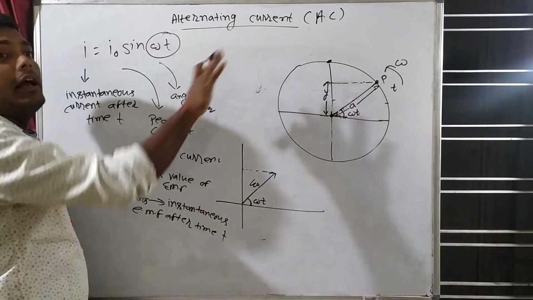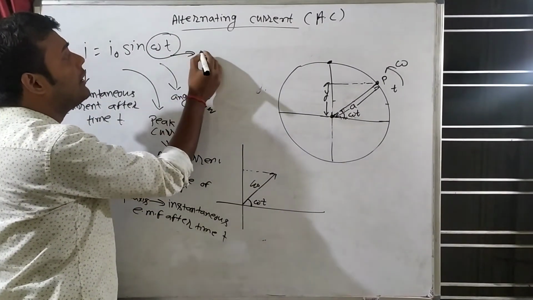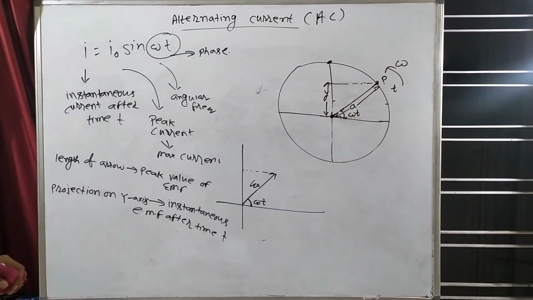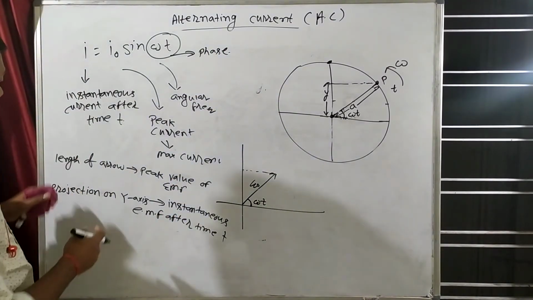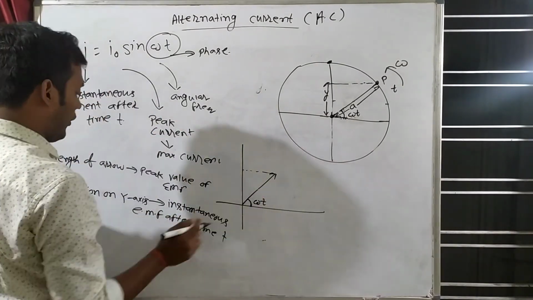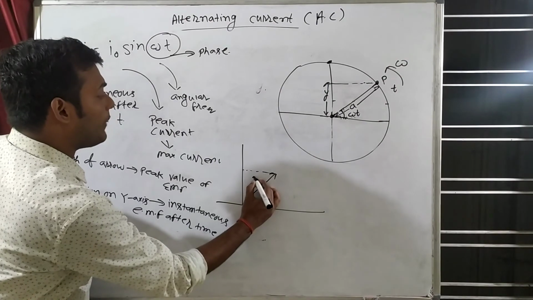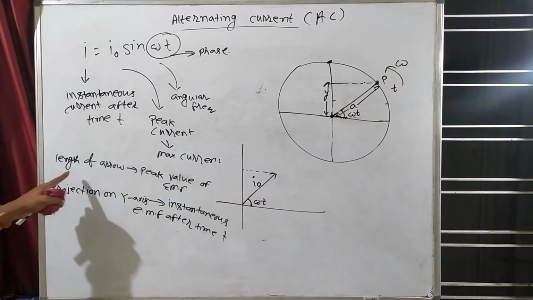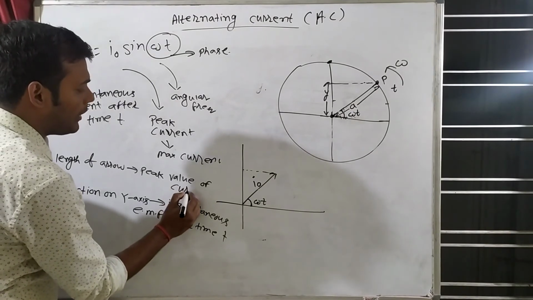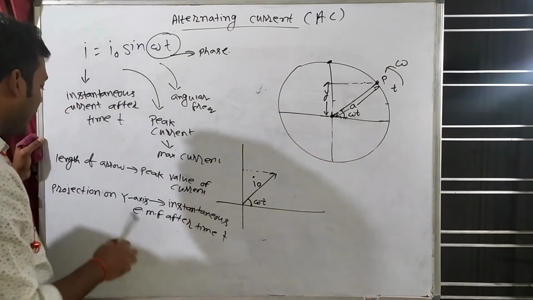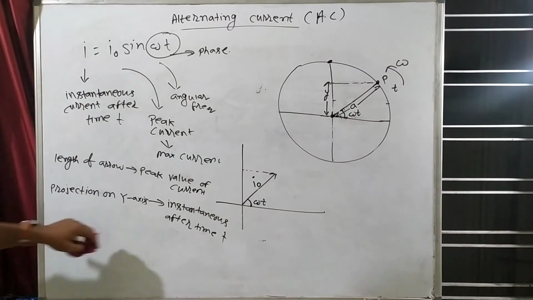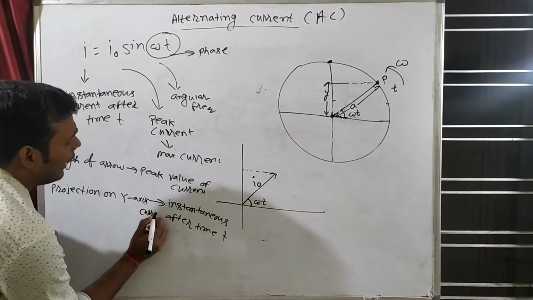Whatever is coming after the sine, this complete thing is known as phase. Phase means angle. Clear? How will we make that graph? Again here, the length of the arrow will indicate the peak value of current, and the projection on the y-axis will represent the instantaneous current after time t.